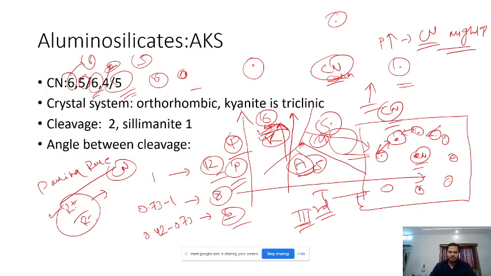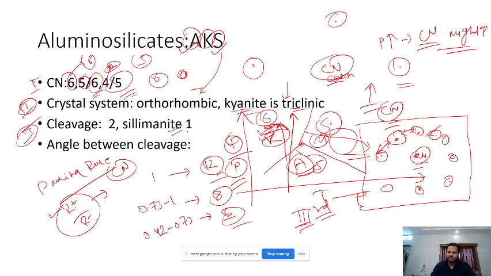Then another difference between these AKS is the crystal system. All right. So andalusite and sillimanite crystallize in the orthorhombic crystal system, and kyanite crystallizes in the triclinic crystal system. All right.